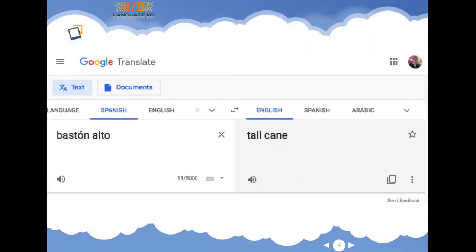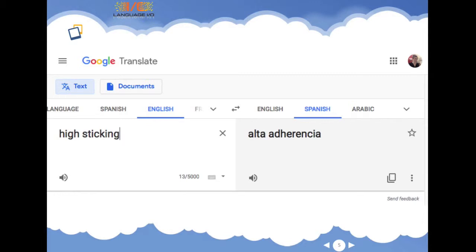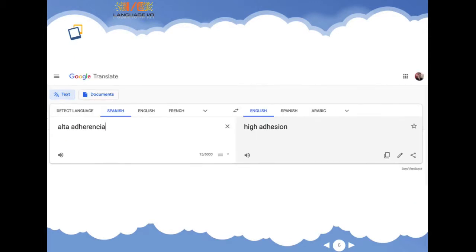Now, if the Language.io app just used a general machine translation without our glossary imposition technology, the agent and the customer would be very confused. Why? This is how Google, out of the box, translates the Spanish term bastón alto into English: tall cane. And in the other direction, equally incorrect, alta adherencia, which in English means high adhesion.